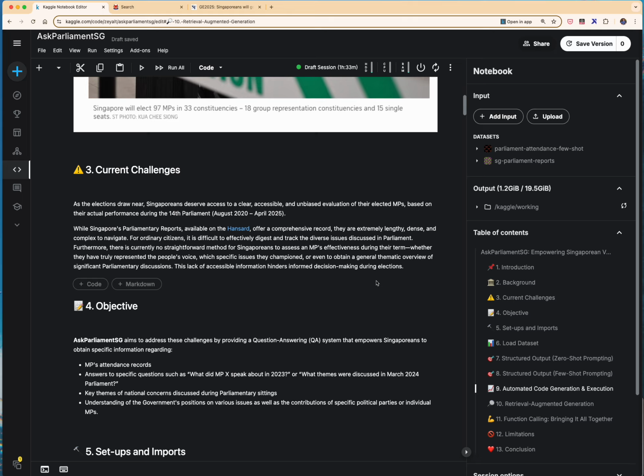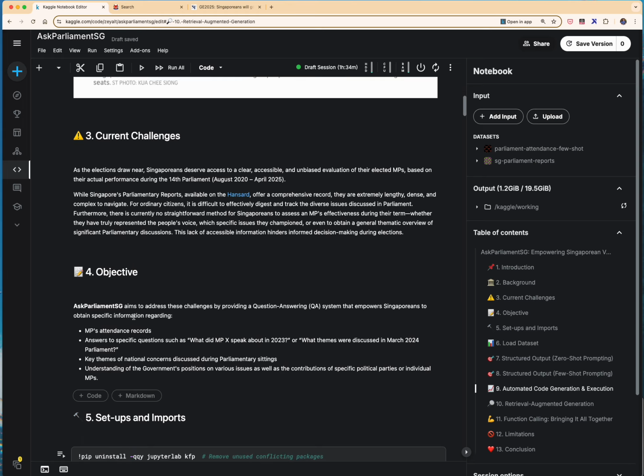On the flip side, information about an MP's effectiveness, what issues an MP has really advocated for, or just having a general sense of the government's position on different issues, would greatly contribute towards effective decision making on the part of the citizens. So that's essentially the objective that we're trying to achieve here.